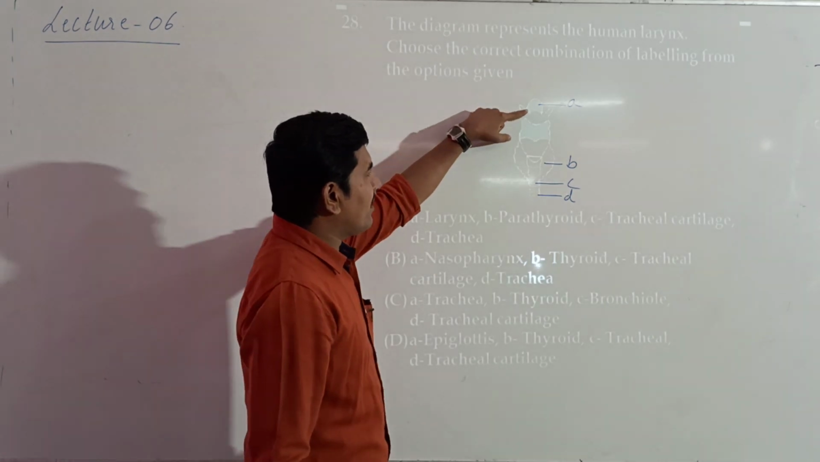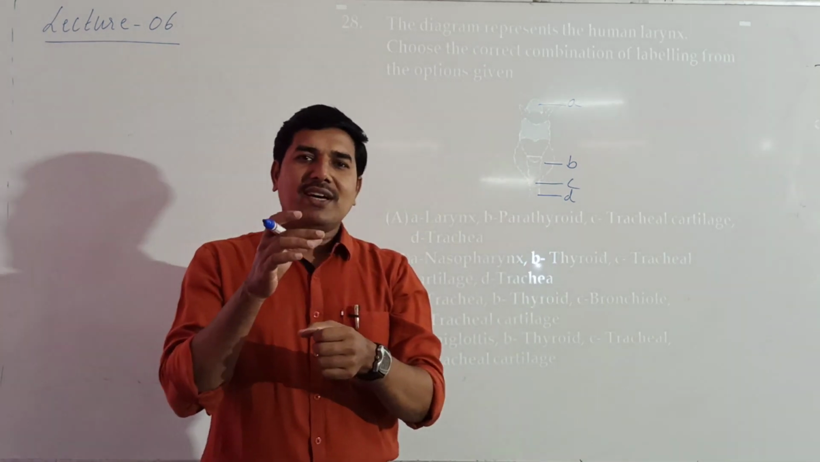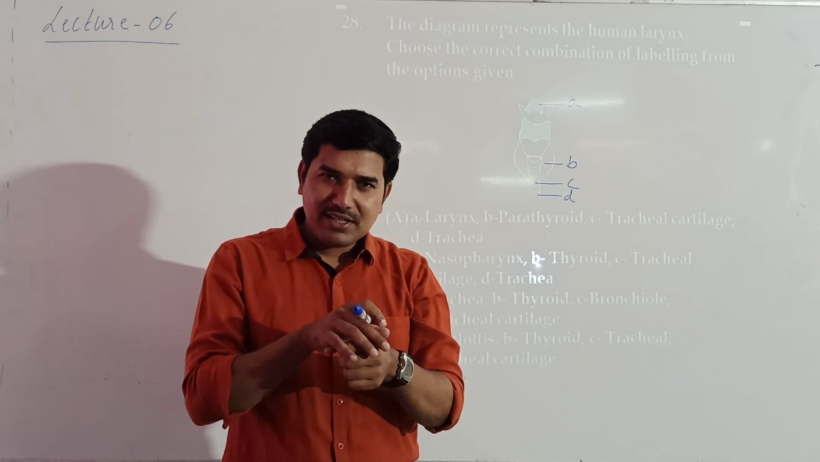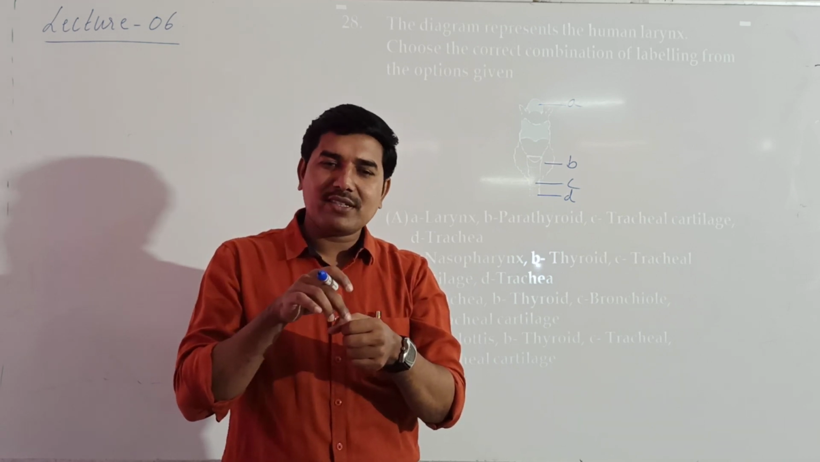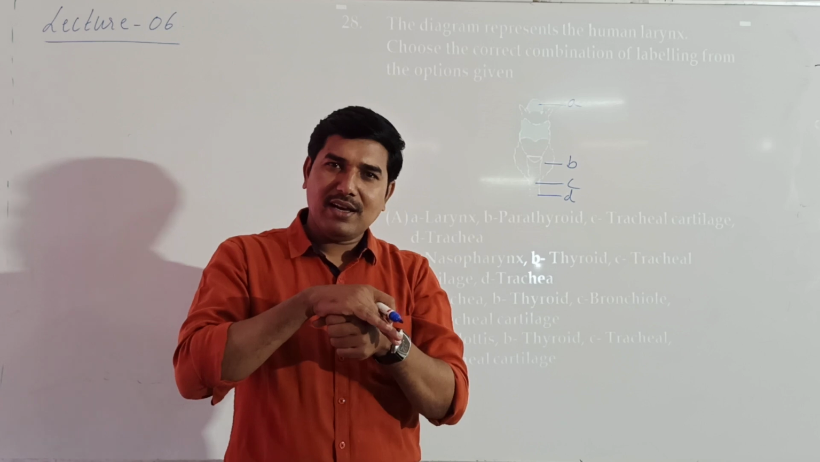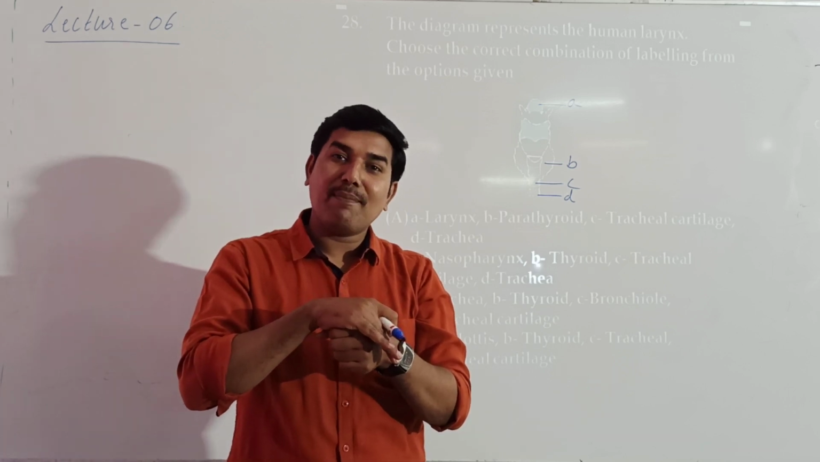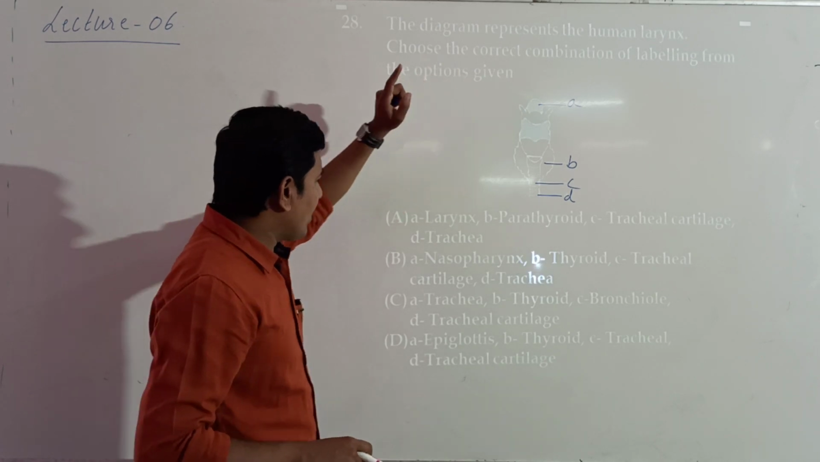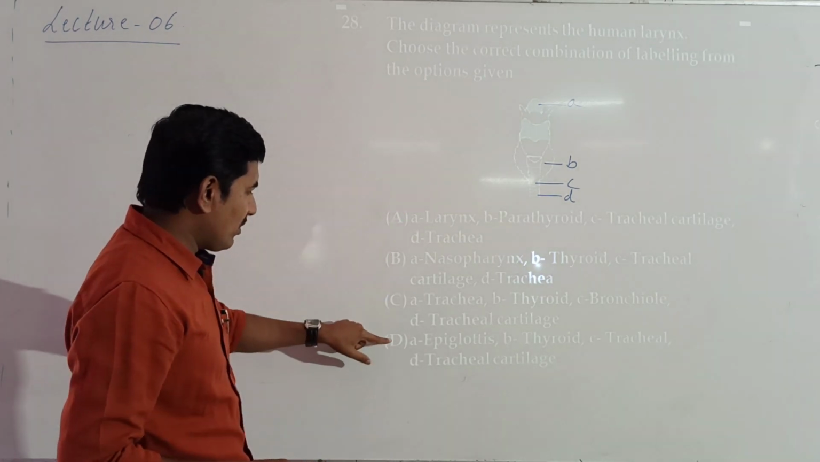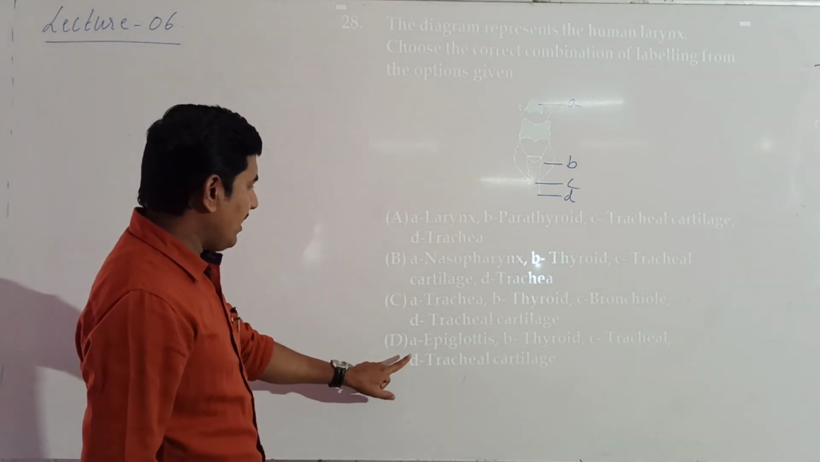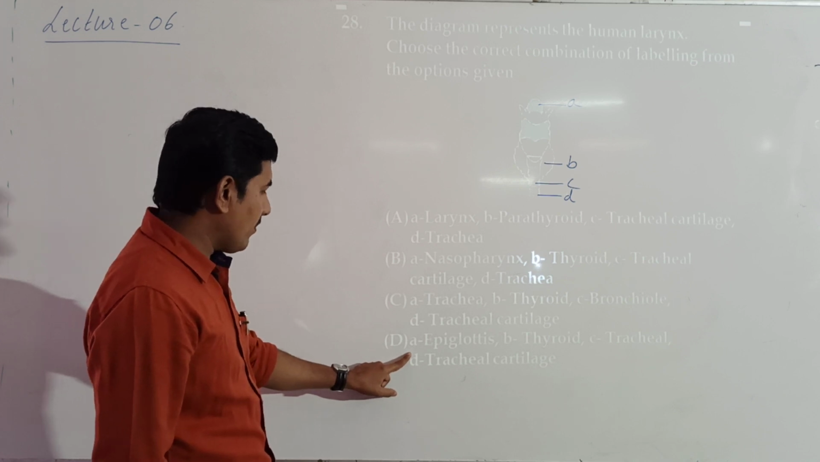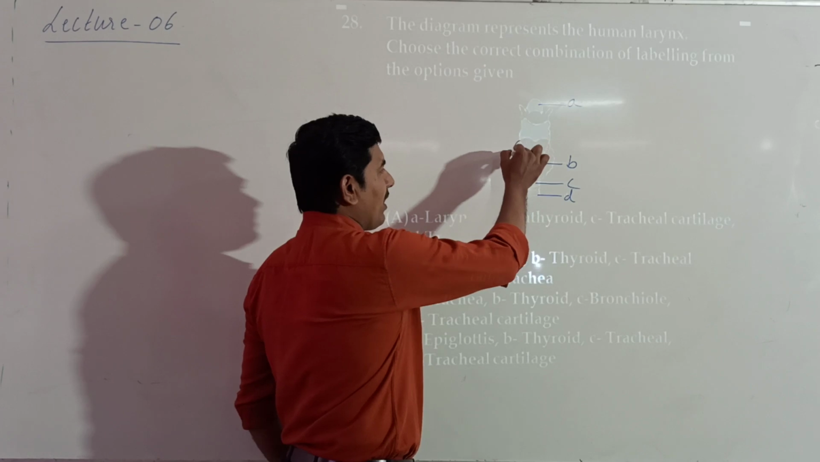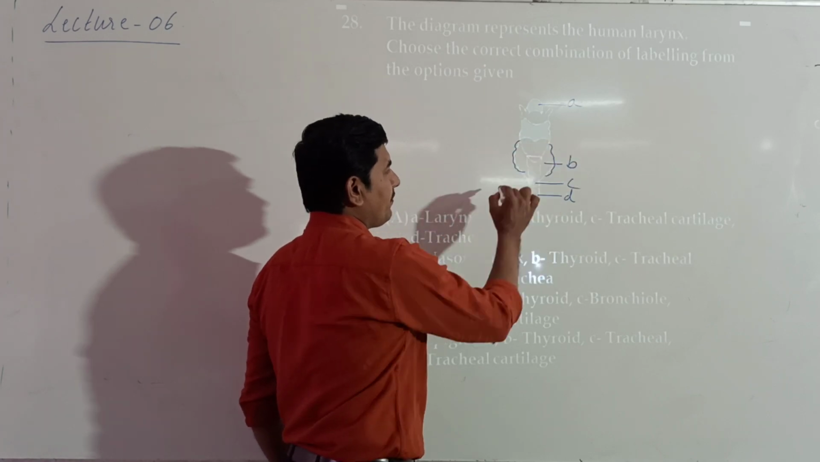So first one, look at this. Now in the trachea, in the respiratory tube, in the larynx region, we have an opening which is called glottis, which is covered by a covering or a lid called epiglottis. So this is a lid which is called an epiglottis. So A is epiglottis. Okay, then B, thyroid, a thyroid gland. On this side we have a thyroid gland here.